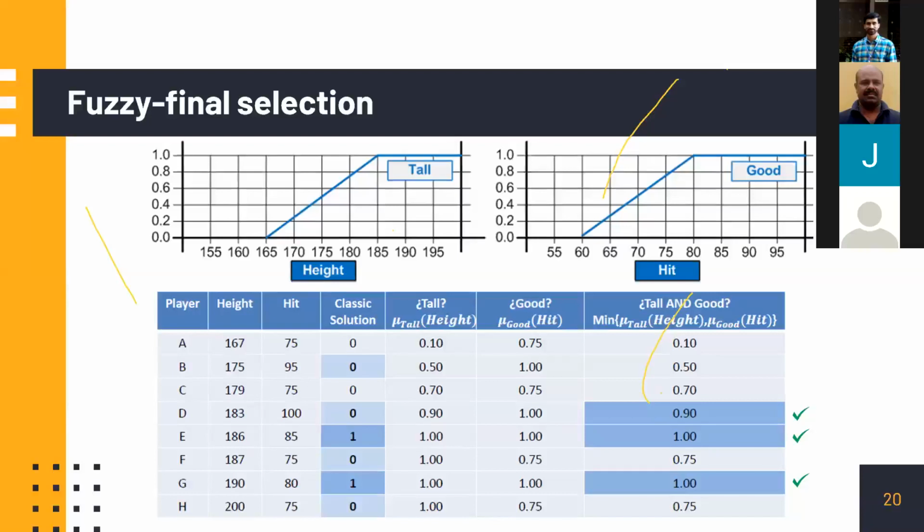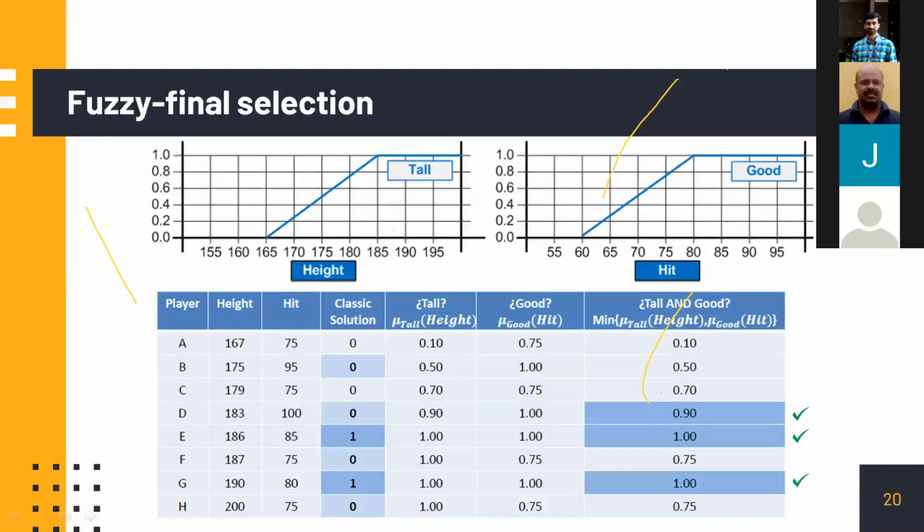Here, for tall and good values, we'll take only the smallest value, not the greatest, because in an AND condition only then can we accommodate both. For example, suppose you take the largest, 0.5 and 1. If you take 1, you are doing injustice, because he's not at all tall. It's a 0.5. But if you take 0.5 as the value, it will clearly include the goodness also, because the other parameter is automatically inside that.